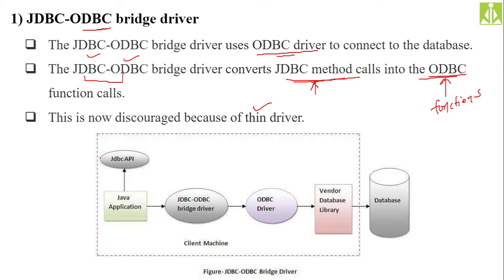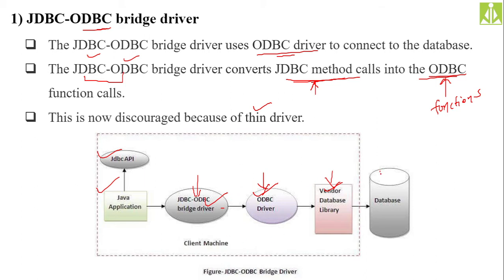As you can see, we have the JDBC API and the Java application we are implementing. Before communicating with the database, we need the JDBC-ODBC bridge driver, then the ODBC driver, and also the vendor-specific database library files. Because of this, these things are not advised.